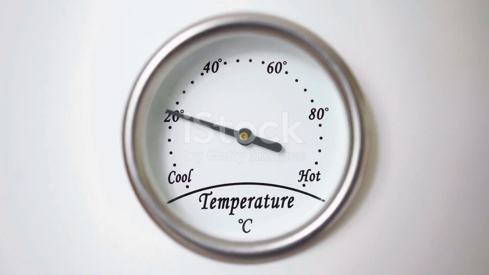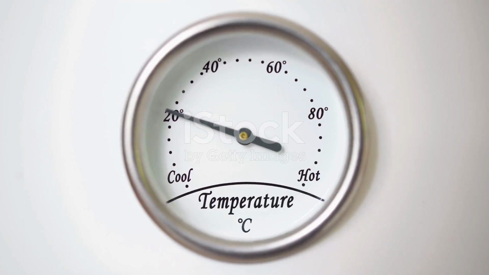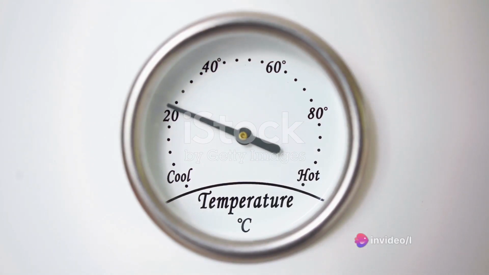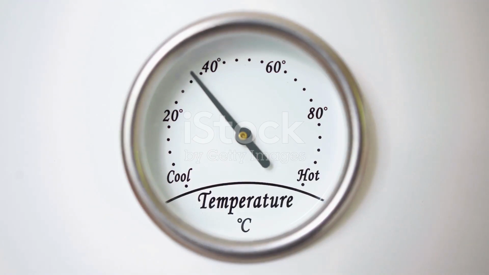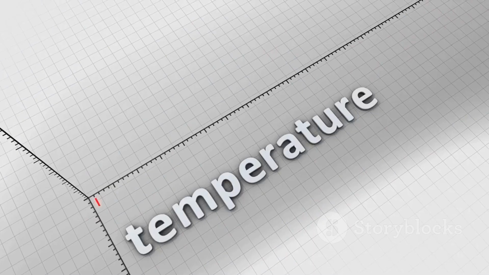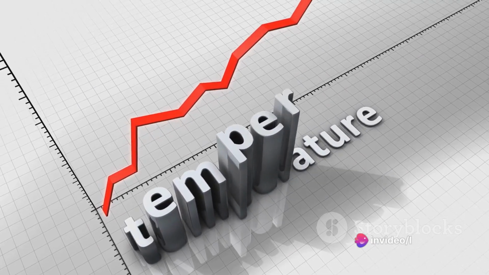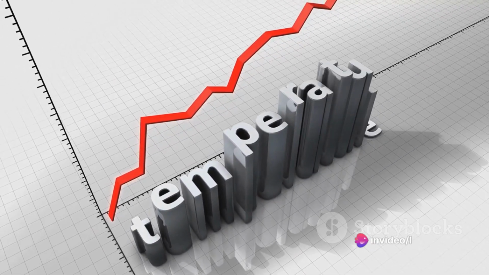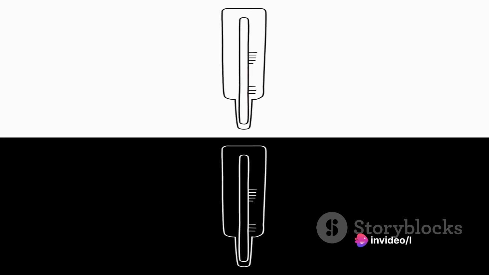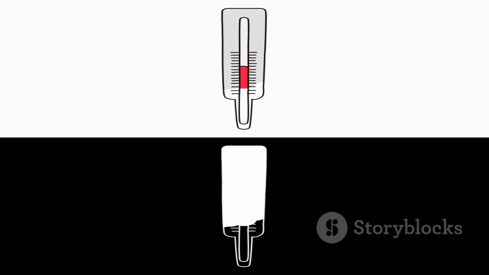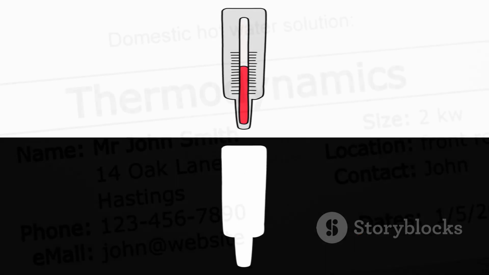Now, every system is defined by its state, which is characterized by properties like temperature, pressure, and volume. Think of it as the system's unique ID, a snapshot of its current condition. These properties hold the keys to understanding the behavior of the system. When these properties change, we're witnessing a process, a transformation in the system's state, and it's these transformations that are at the heart of thermodynamics. In the world of thermodynamics, changes in these states are what we call processes.